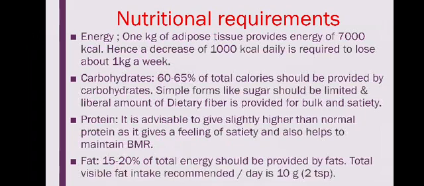Protein: it is advisable to give a higher protein level, because when we are reducing the carbohydrates, protein also has energy giving purposes. So protein can be utilized for energy purposes. When we are reducing carbohydrate considerably, protein is increased to meet the BMR, the basal metabolic rate. It needs a certain minimum energy requirement that can be met by increasing the protein in the diet. 15 to 20% of total energy should be provided by fats. Total visible fat intake recommended per day is 10 gram, or 2 teaspoons.